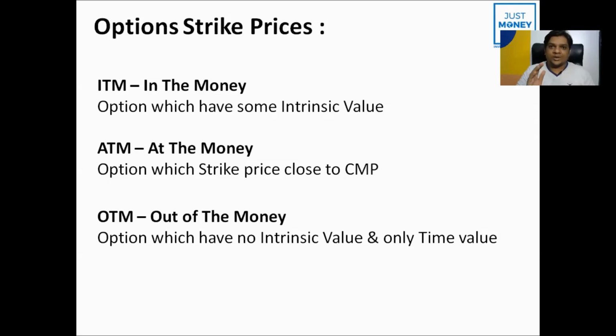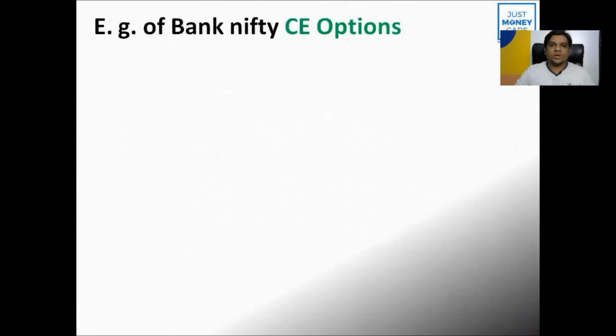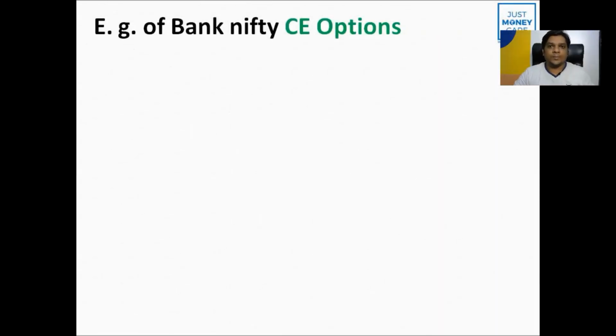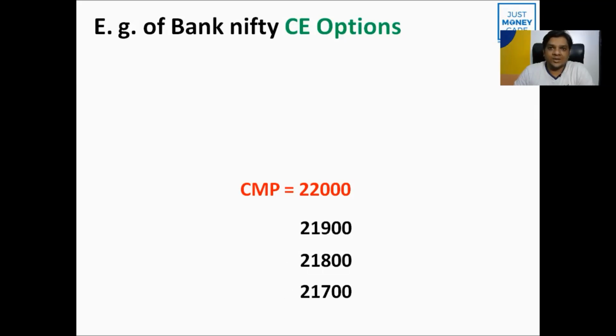So let's understand with one example. I have taken one Bank Nifty call option example. The Bank Nifty market price is trading around 22,000. This is a hypothetical example to understand how to categorize in the money, out of the money, and at the money strike prices. So if Bank Nifty is trading at 22,000, then the strike prices like 21,900, 21,800, and 21,700 are the strike prices of call options.